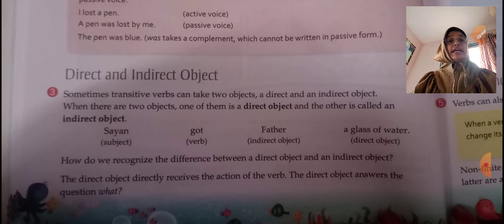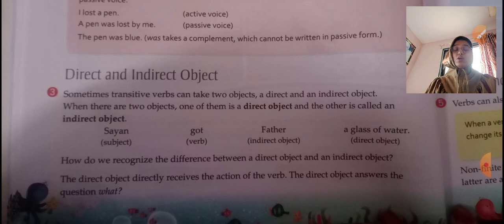Moving ahead to direct and indirect object, I hope you understand what is a transitive verb and what is an intransitive verb. A verb that needs an object to complete its meaning is called a transitive verb, and a verb which does not need any object is called an intransitive verb. Now, direct and indirect object. Sometimes transitive verbs can take two objects, a direct and an indirect object. When there are two objects, one of them is a direct object and the other is called an indirect object.